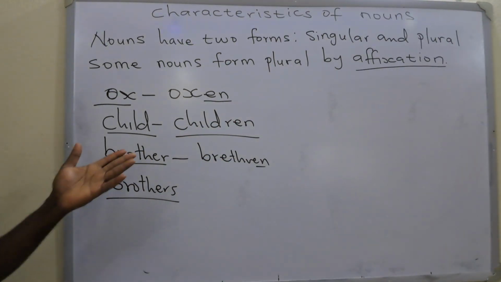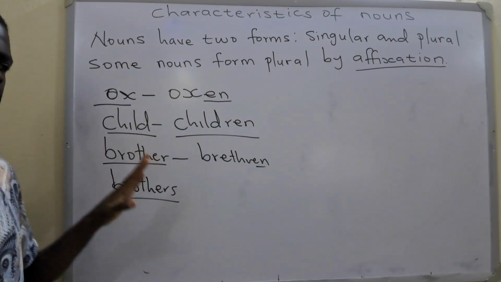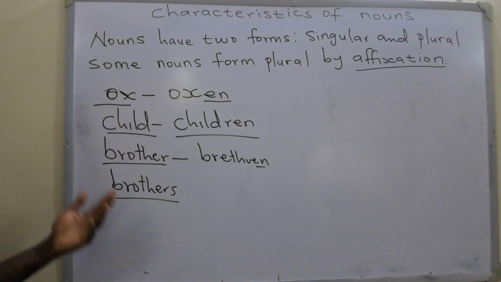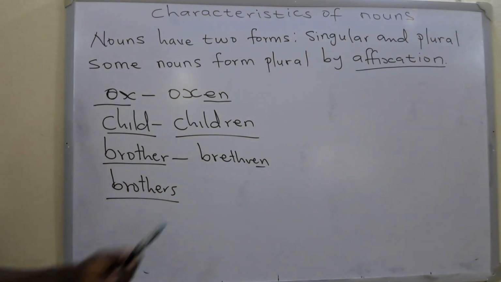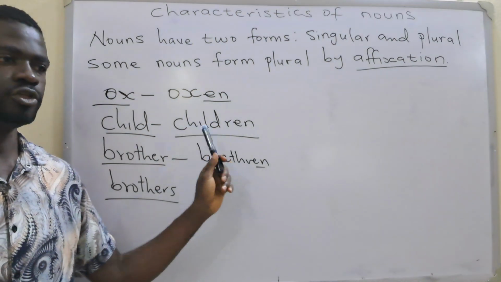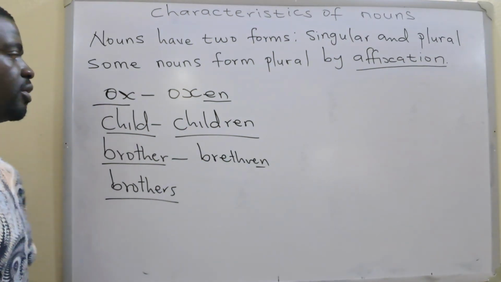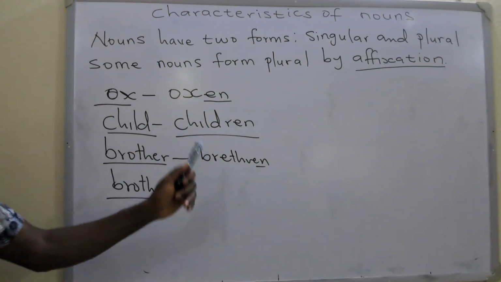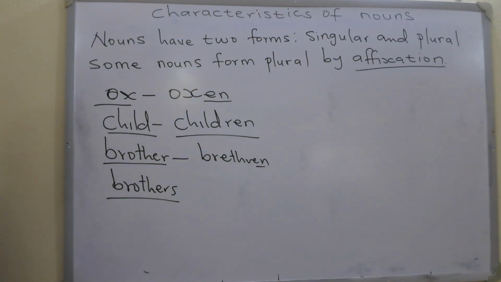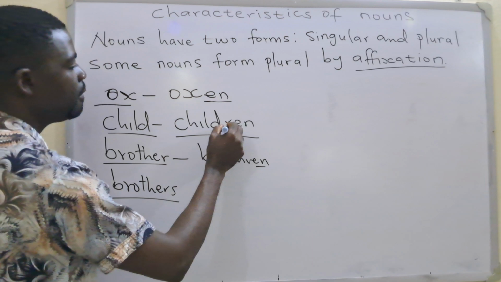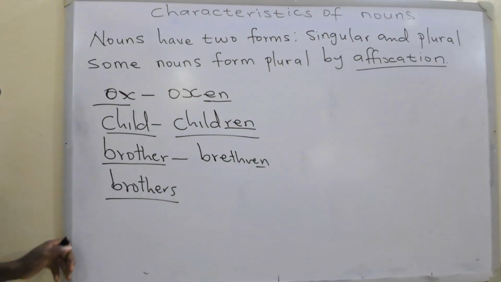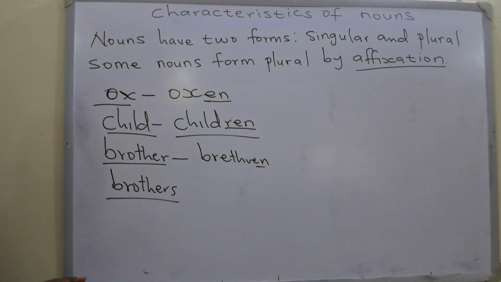So these are just the few words you can find, especially in Old English. They are not very common in modern usage, so you don't really need to worry about this, except for children. Children is still very much in common use. So children and oxen, you have your morpheme en or ren, forming the plural.